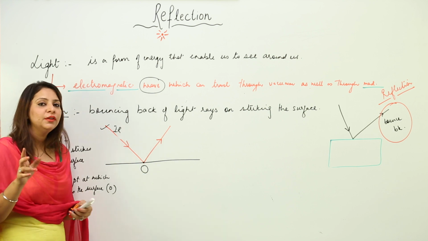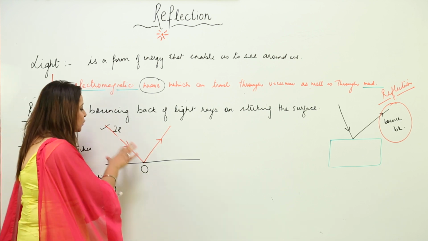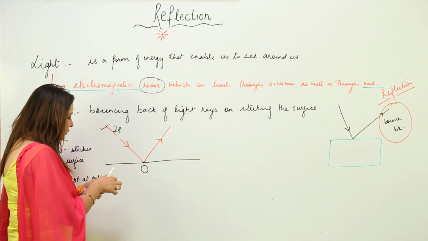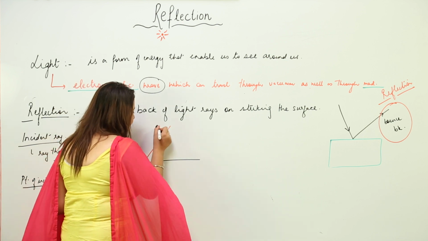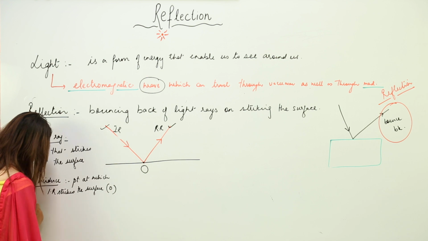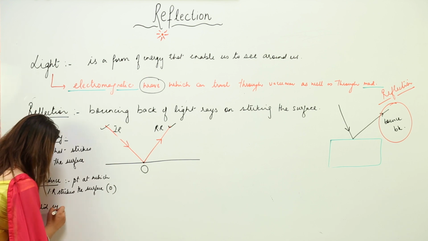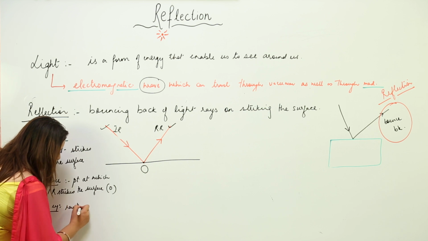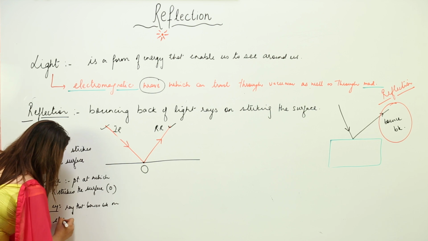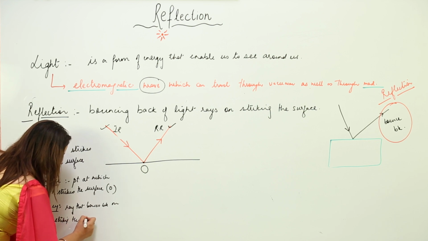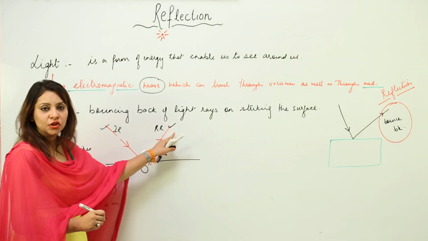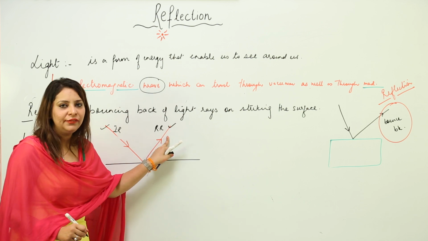And as I told you, when we are studying reflection, light strikes the surface and then gets bounced back. This bounced ray is called the reflected ray. So in this figure, this is our reflected ray. So what is the reflected ray? It is the ray that bounces back on striking the surface. As you have seen, this ray is falling, it is striking the surface at point O and it is just getting bounced back. This is called the reflected ray.